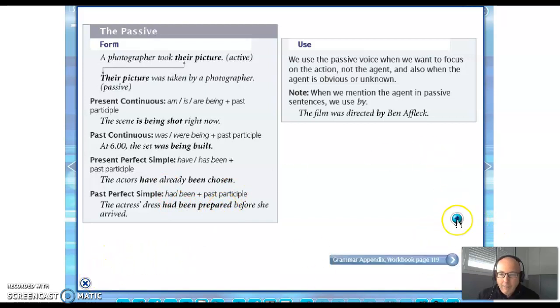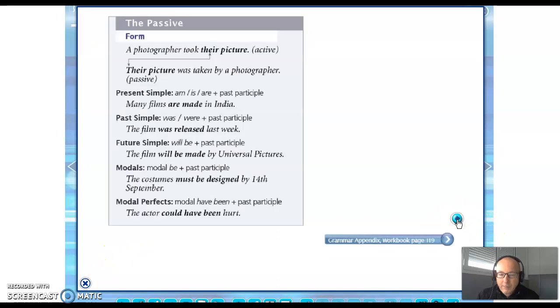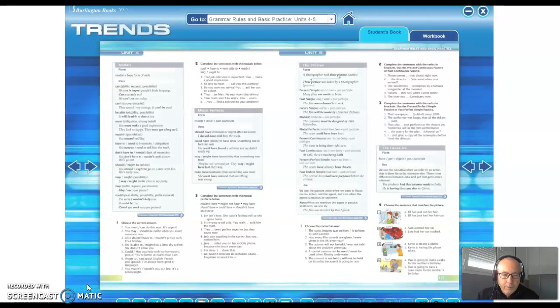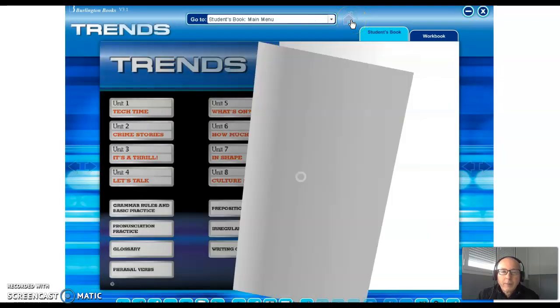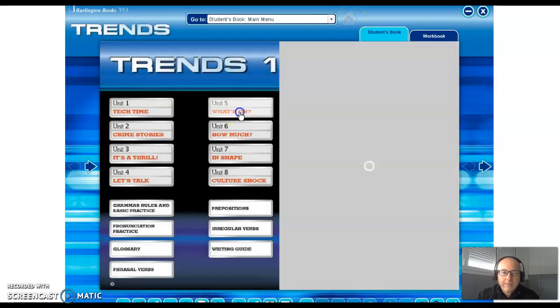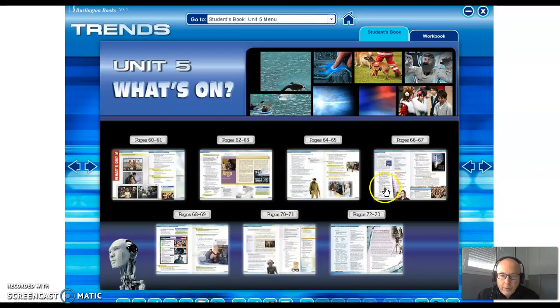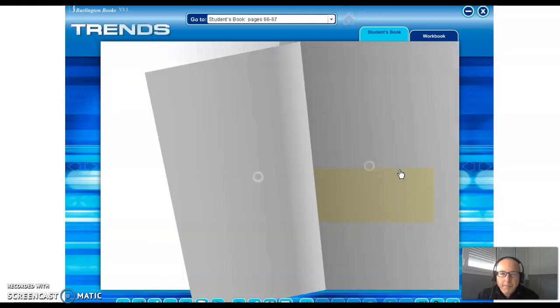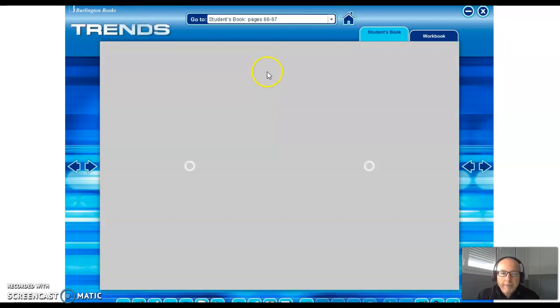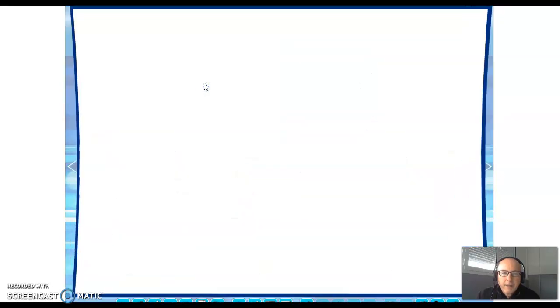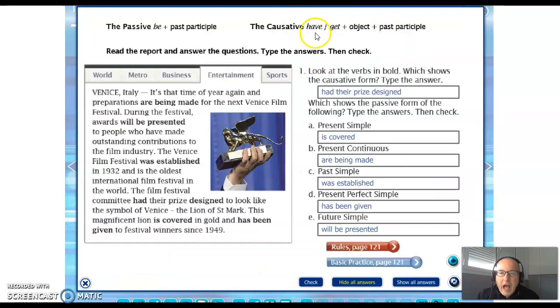Okay, but I'm going to check for the causative because we forgot it before. Close here and I'm going to go home again and we're going to check for the causative. Let's check for the causative. Remember, we have the second part here, and this was the causative. Have, get, object, and past participle.